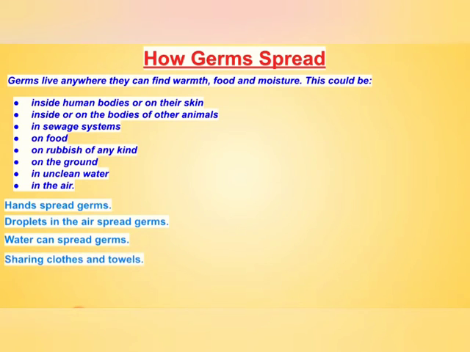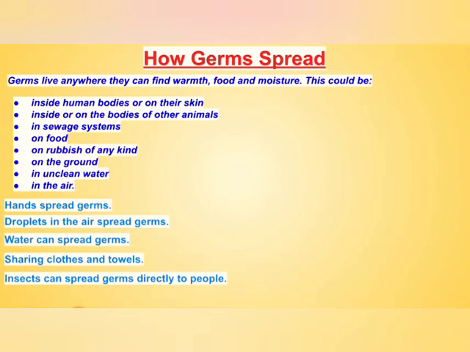Next point is sharing clothes and towels. If we share our clothes and towels with someone else, or if we use the clothes of any other person, then also germs will spread from one body to another. For example, if we share clothes with our brother or friends, our body germs will transfer to that individual, or their germs will transfer to our body. So don't share clothes and towels.